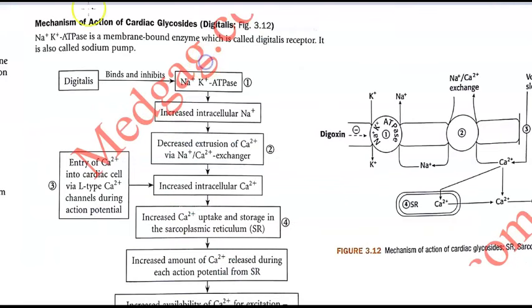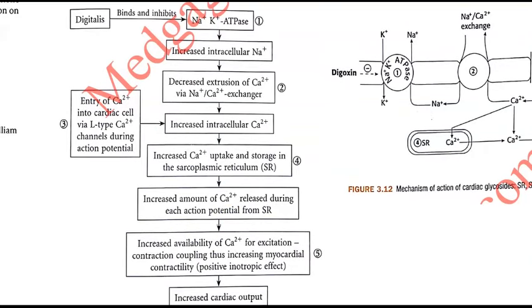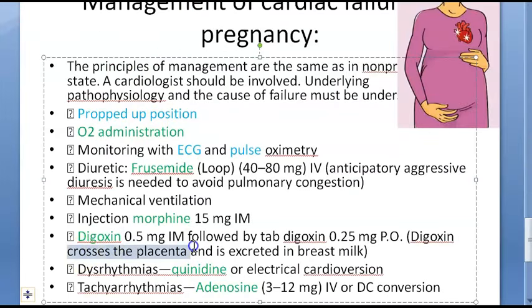How? Look at this. It's a cardiac glycoside, digitalis. It will bind and inhibit the sodium-potassium ATPase. There is increased calcium uptake. So if there's increased calcium uptake, what will happen? There is increased availability of calcium for excitation-contraction coupling. So there will be increased myocardial contractility, and so an increased cardiac output. But this one can cross the placenta and it can be excreted in breast milk.